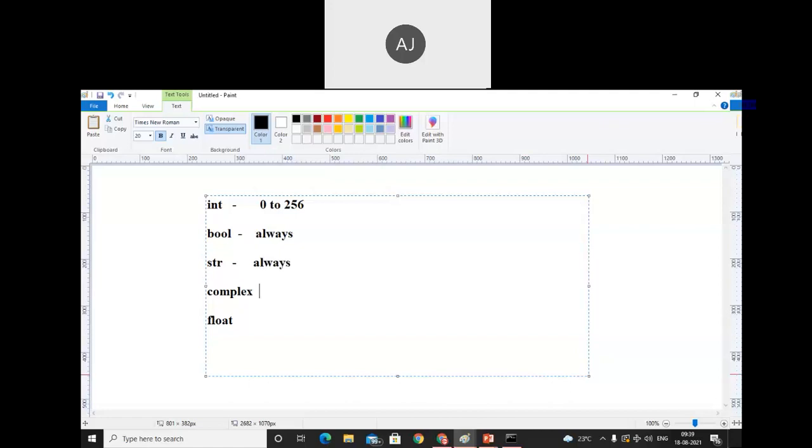For complex, none. We cannot use it for complex, and for float also we cannot use it. It means that whenever we use any complex number or any float number, every time a new object will be created. That's why I wrote none here. Whenever we create any complex number or fractional number, every time a new object will be created.